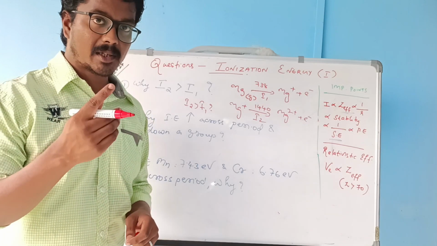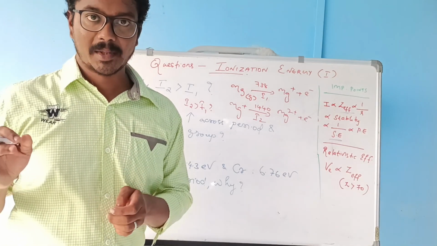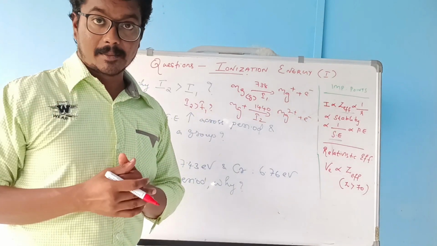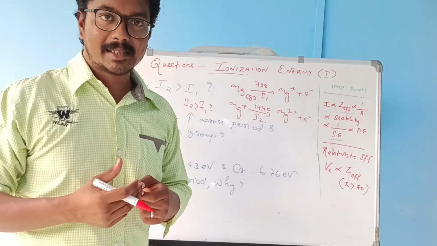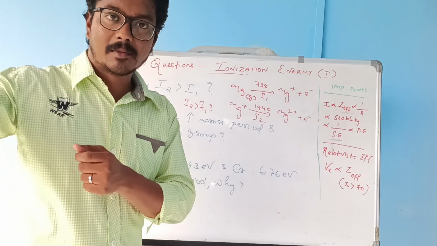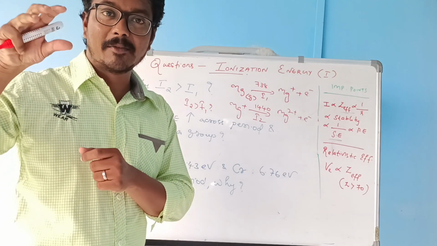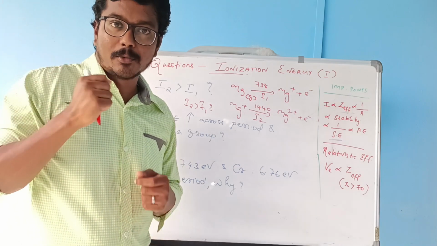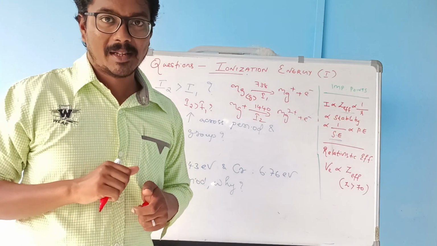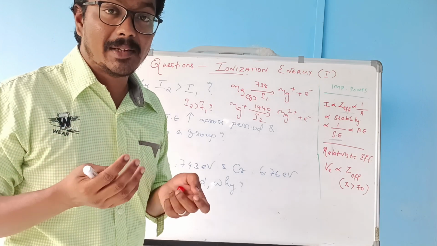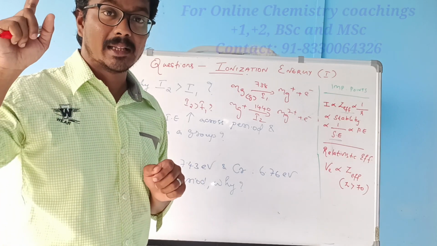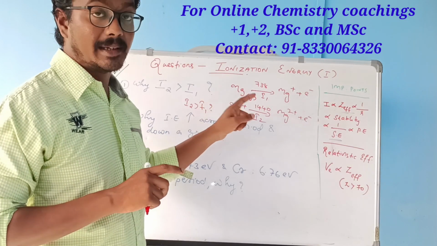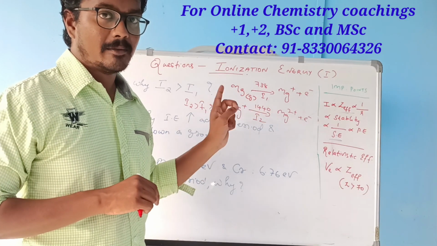So already one of the valence electrons is removed. As a result, the effective nuclear charge increases. The nuclear charge will pull on the remaining valence electron, and it will be pulled towards the nucleus center. As a result, we have to give more energy to remove the remaining valence electron. That is the reason why the second ionization energy is always greater than the first ionization energy.